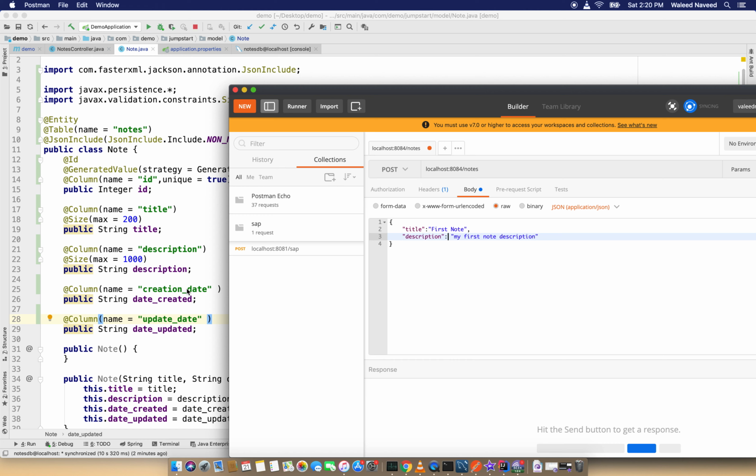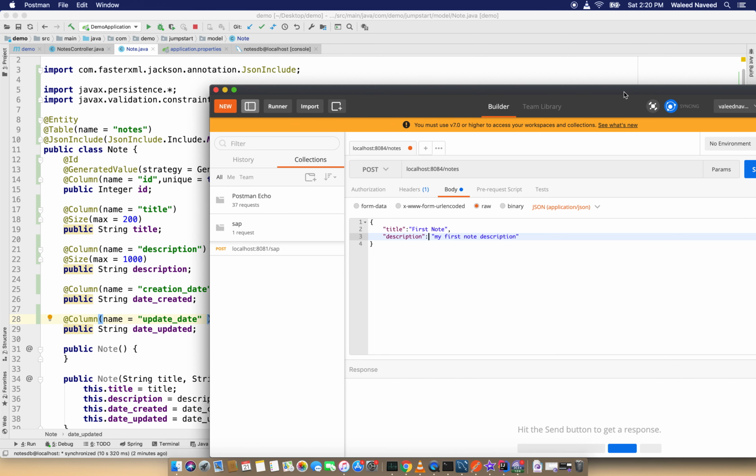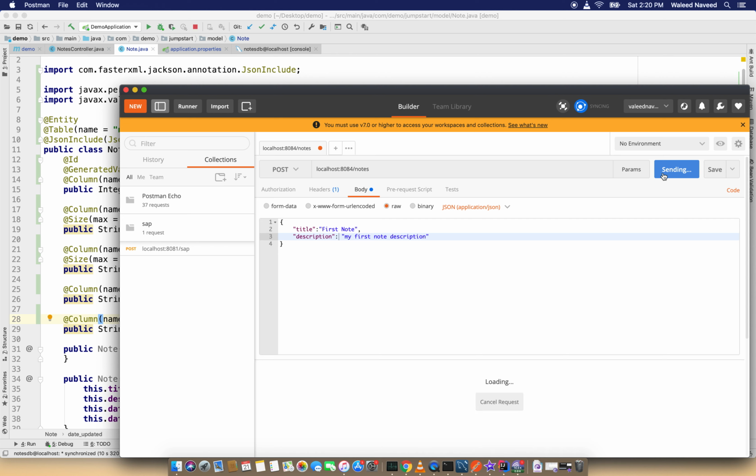And we don't need to give creation date or update date. So I'm just going to hit send. As you can see, we get status 200 OK, with the message note has been created successfully.